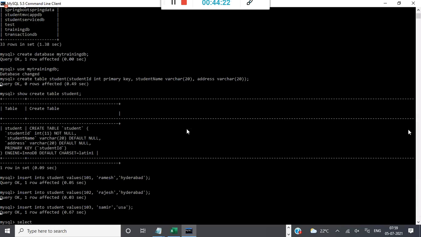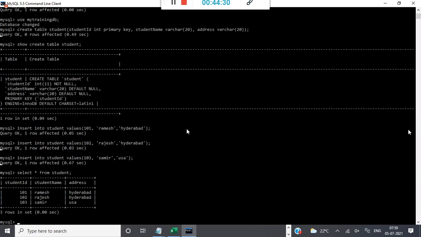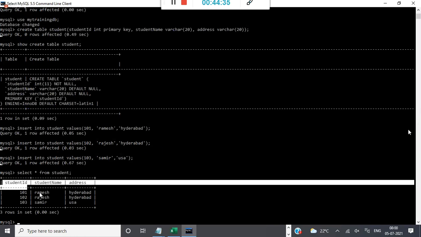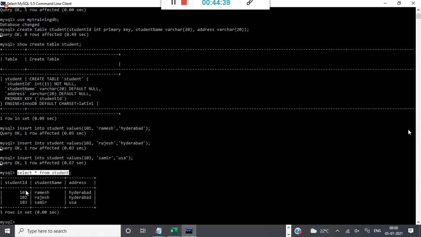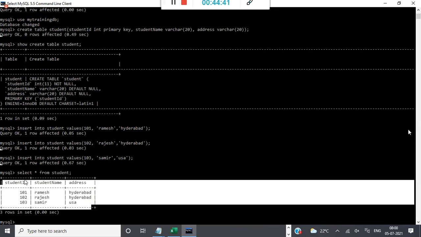Now I can get the data from this table using select star from student. Whatever I'm doing is all SQL. These are all SQL operations, so you should have minimum knowledge of SQL. This is your select star from student. If I select this, I get the data like this.